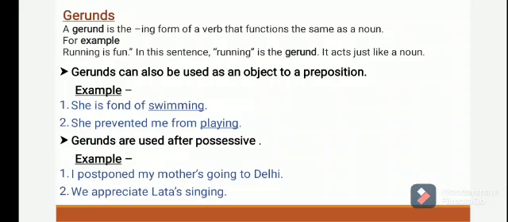Number two, gerunds are used after possessives. For example, I postponed my mother's going to Delhi. So here, mother's going, the apostrophe s is used after mother. Number 2, we appreciate Lata's singing. So singing, and before it Lata's, means after Lata we have used apostrophe s, so it is possessive.